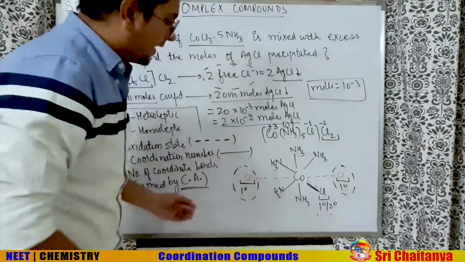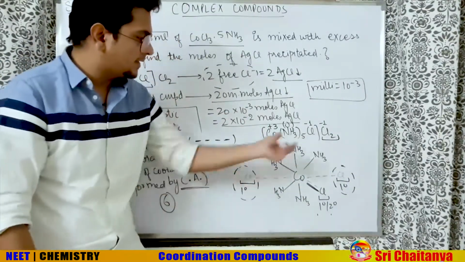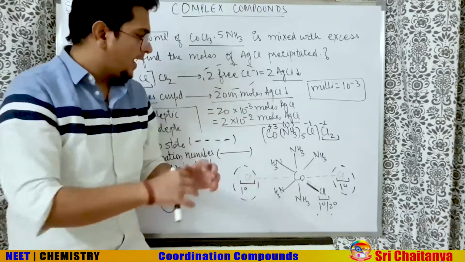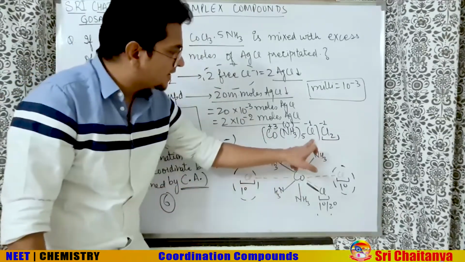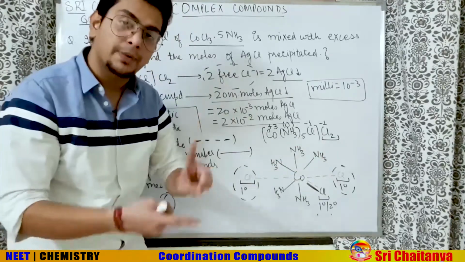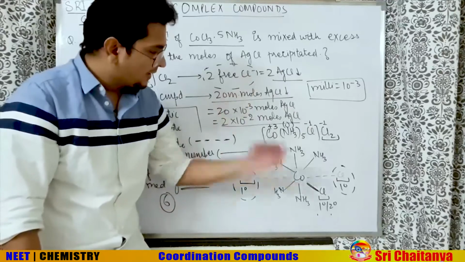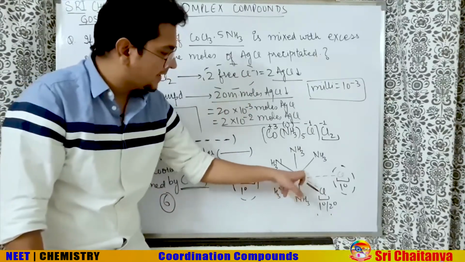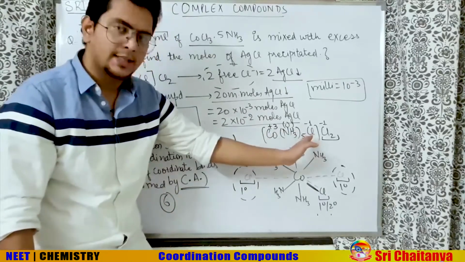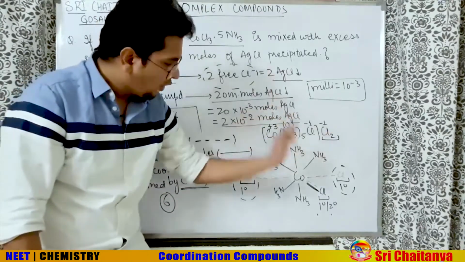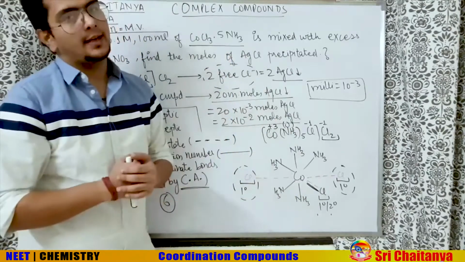Will the dotted line come inside or outside? What will be the scenario? Already we have discussed that Cl will be outside and at any angle they can come. Plus this third Cl, which is inside the box, is satisfying both primary and secondary valency. It has a negative charge, so it will satisfy the primary valency by giving the negative charge. So plus 3 will be satisfied: 1 because of this Cl, 2 because of those Cl. Also it is making a coordinate bond with Co. That's why it is satisfying the secondary valency also.